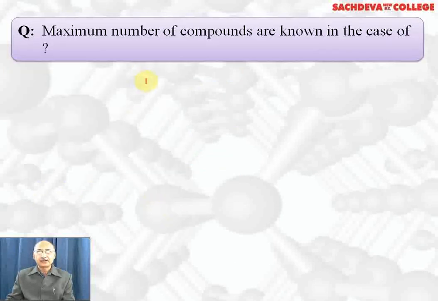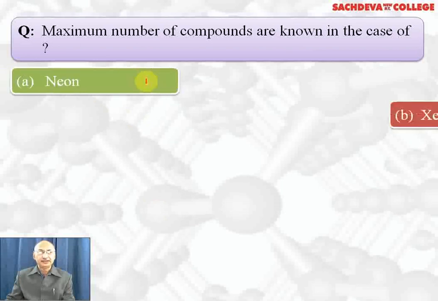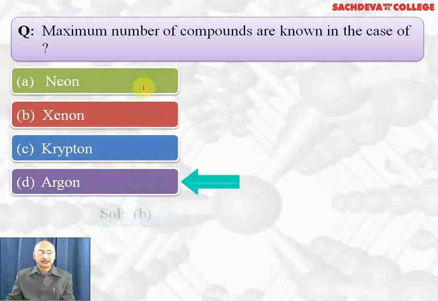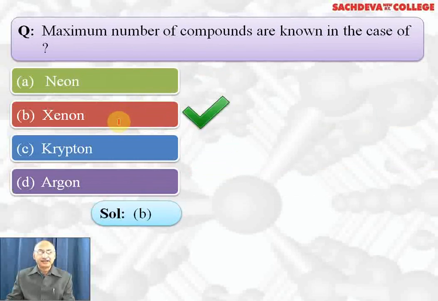The maximum number of compounds are known in case of which of the following: neon, xenon, krypton, argon. Correct answer is xenon, and reason is it has largest size, lowest ionization enthalpy and highest polarizing power.